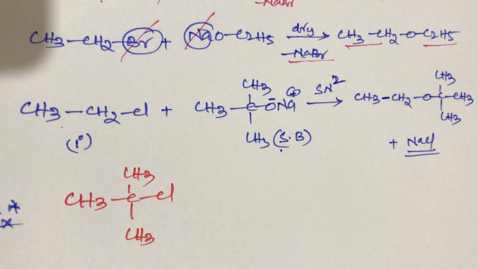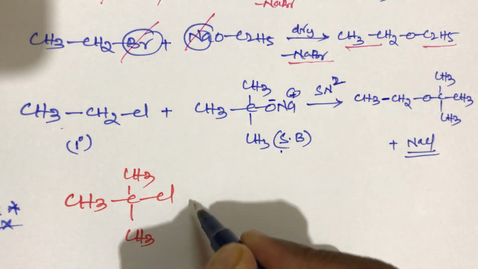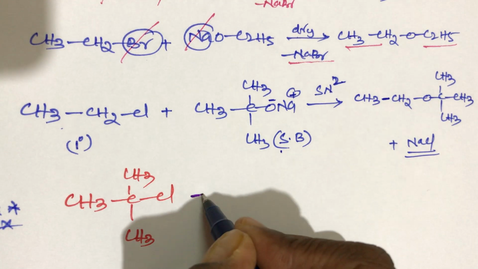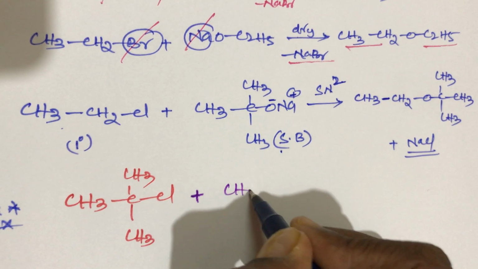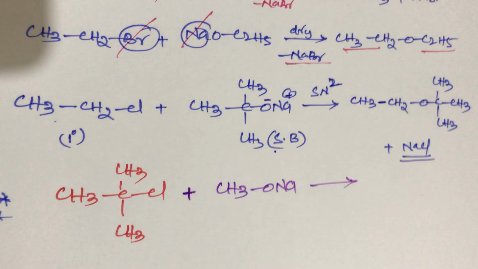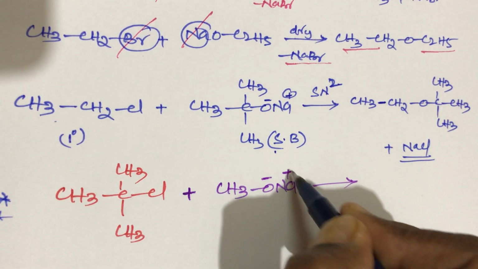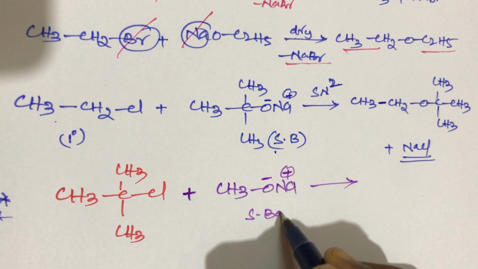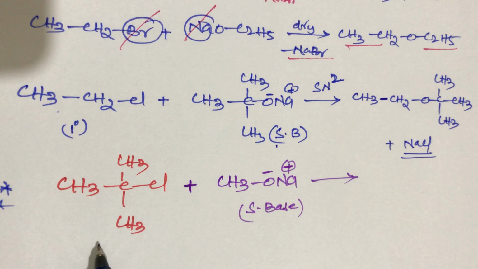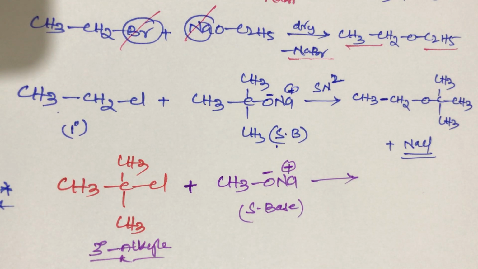When tertiary butyl chloride reacts with sodium methoxide, what happens? It is O minus Na plus, a strong base, that means strong nucleophile. This is a tertiary alkyl halide, tertiary butyl chloride.